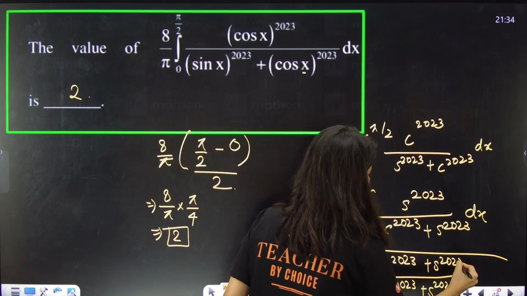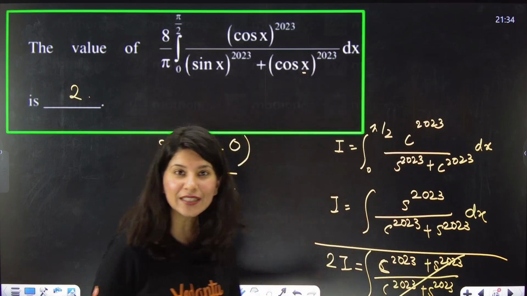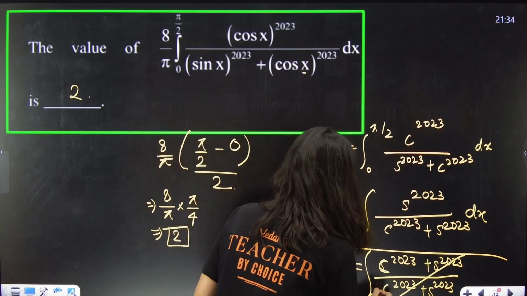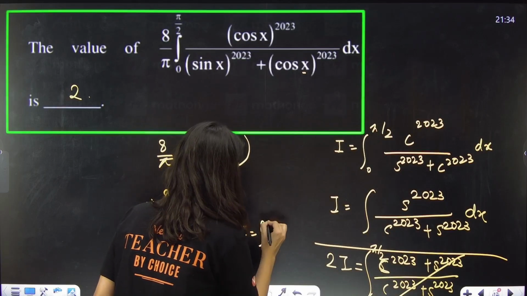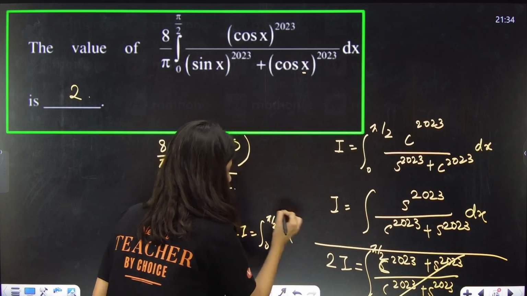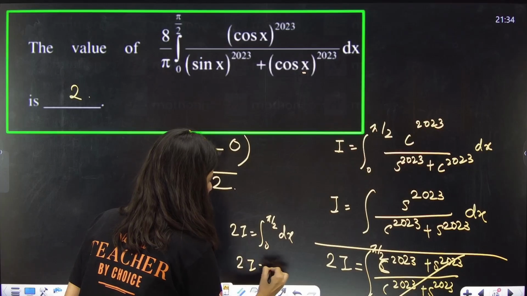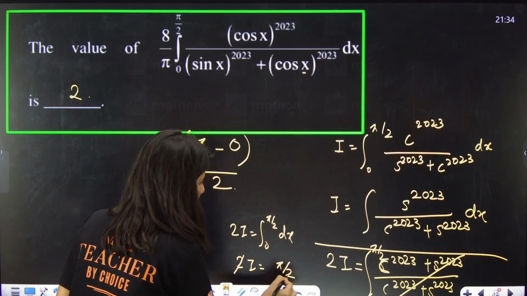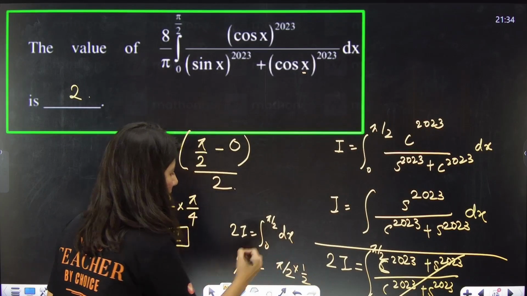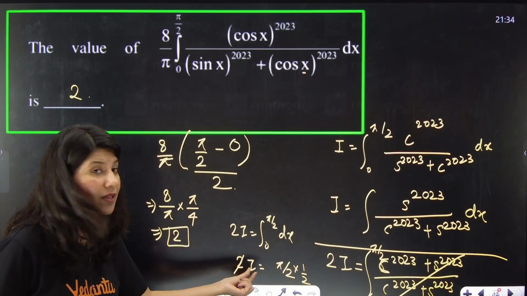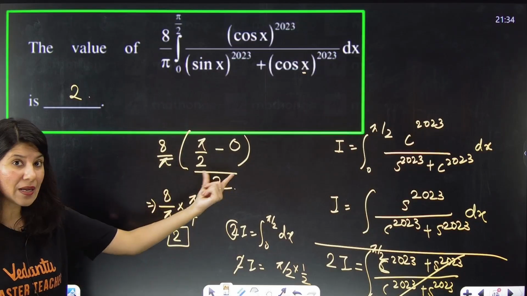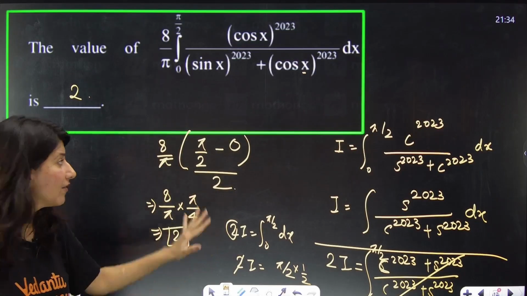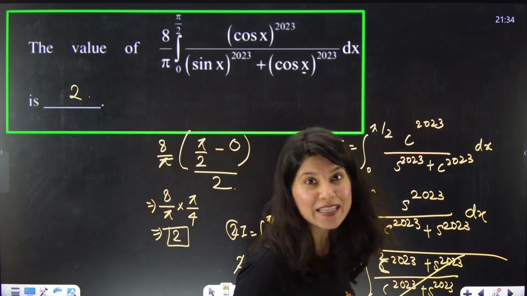So this is the problem. Basically no need of doing trigonometry and all. So 0 to pi by 2, we are actually getting 2I is equals to integral 0 to pi by 2 of 1 dx. And you know that the integration will be just pi by 2. This 2 will go over here, so pi by 4. So that's why we are doing upper limit minus lower limit by this 2. Pi by 2 minus 0 by 2, directly we have written. This is the shortcut. This is the explanation for the shortcut.